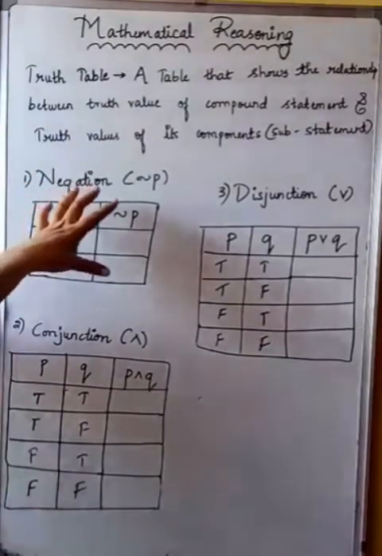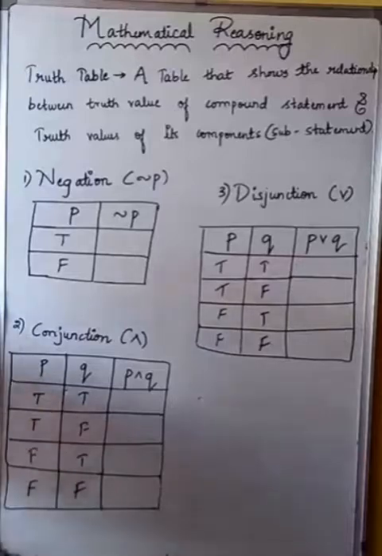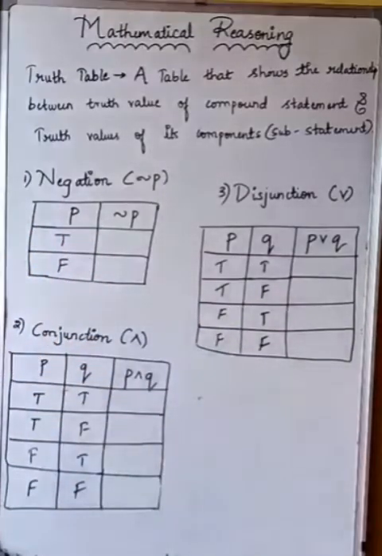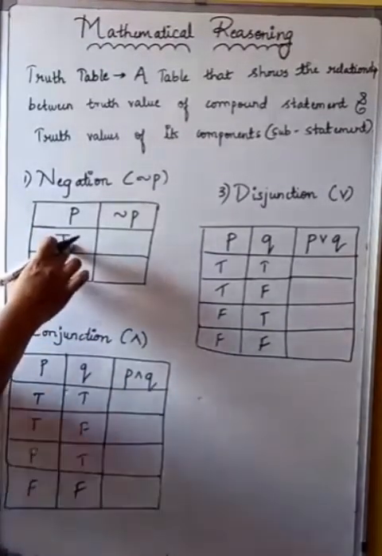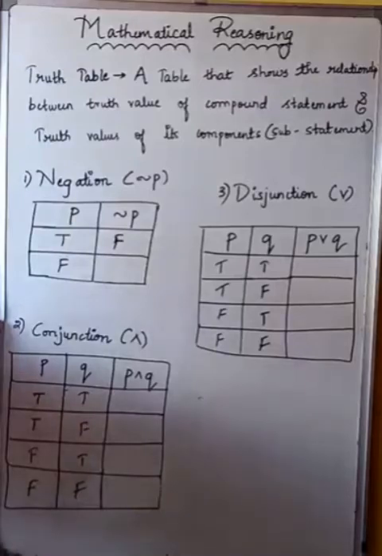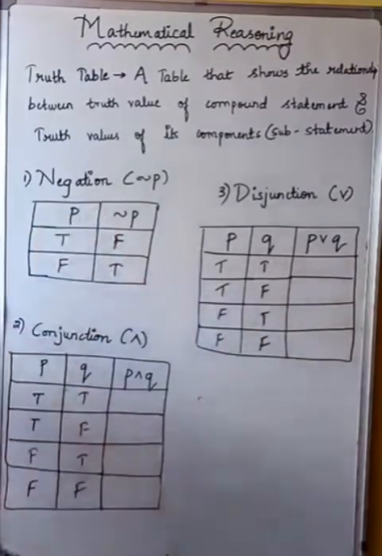So in the first case, if you see negation, I am taking some of the basic things and starting. In the previous tabular column, negation was written down. Now don't get confused. Here I have taken negation first because here I have only one component statement. Is it clear? If the statement is true, the negation of that will be false. Hope it is clear for you. If the statement is false, then the negation will be true.